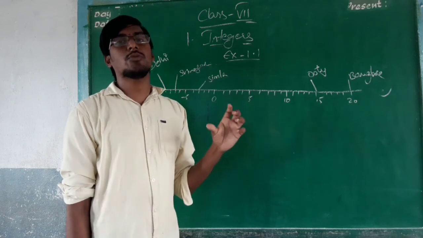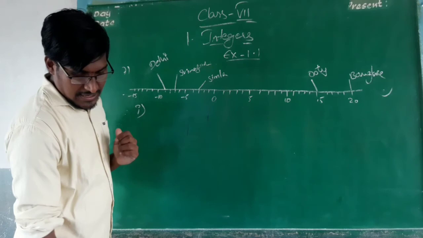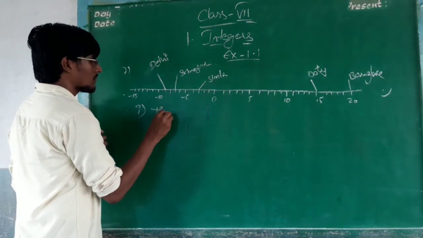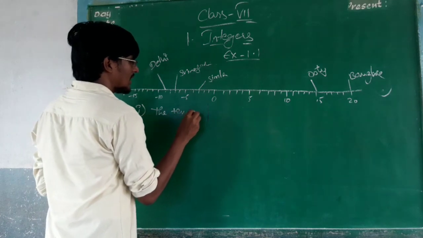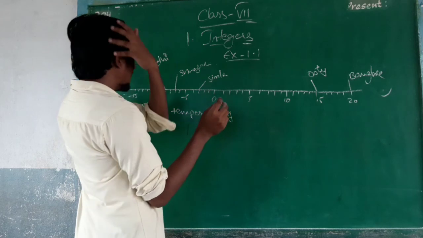So he had asked some questions. What is the first question here? The temperatures of the cities marked down. Write the temperatures. The temperatures of 5 cities are.